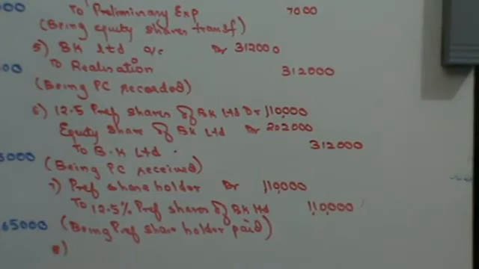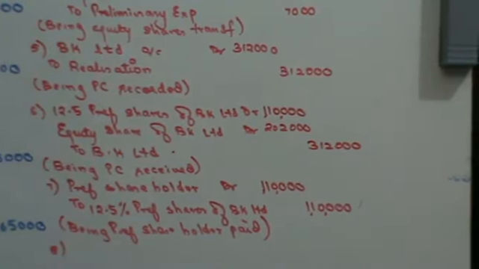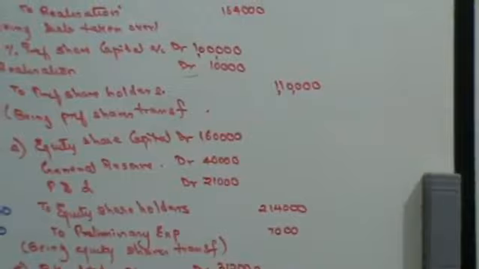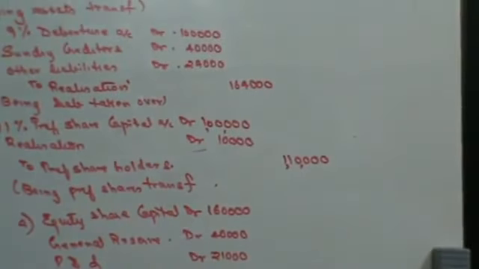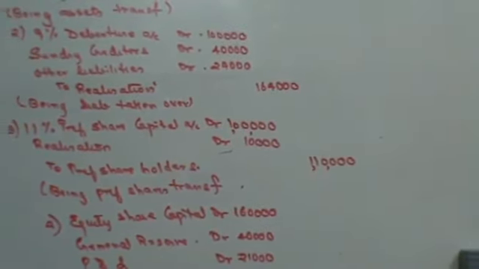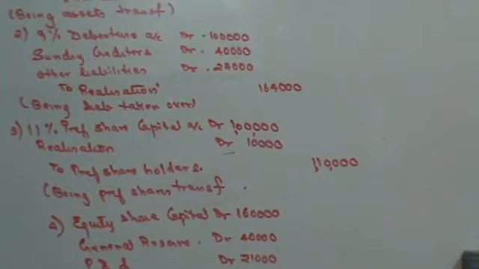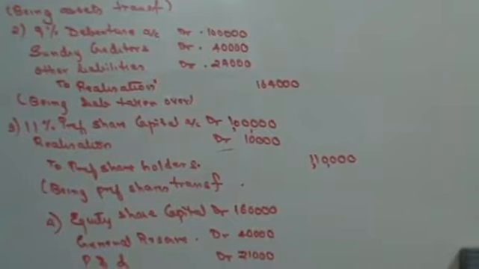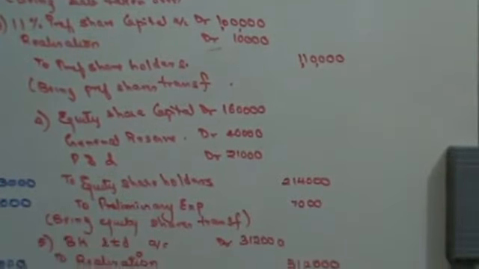Once you have paid the preference shareholders, next you need to make realization account. Guys, let's see this. Someone please start adding. 4,78,000 minus 1,64,000 plus 10,000 minus 3,12,000.